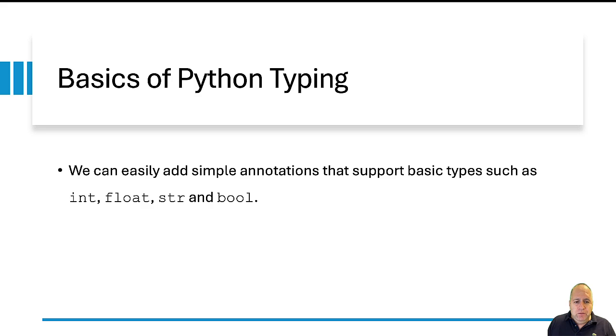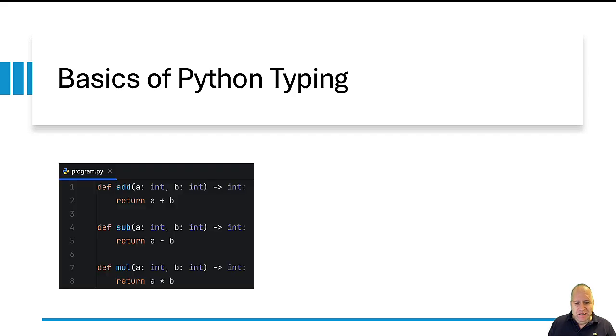So, when dealing with the basic types, it is very simple. Int, float, str, bool, and so on. We can easily specify to the right of the variable, as in this case. Or if we are defining a function and we want to specify the type of the returned value, then arrow and the type. So in this case, for instance, you see a definition of 3 functions.